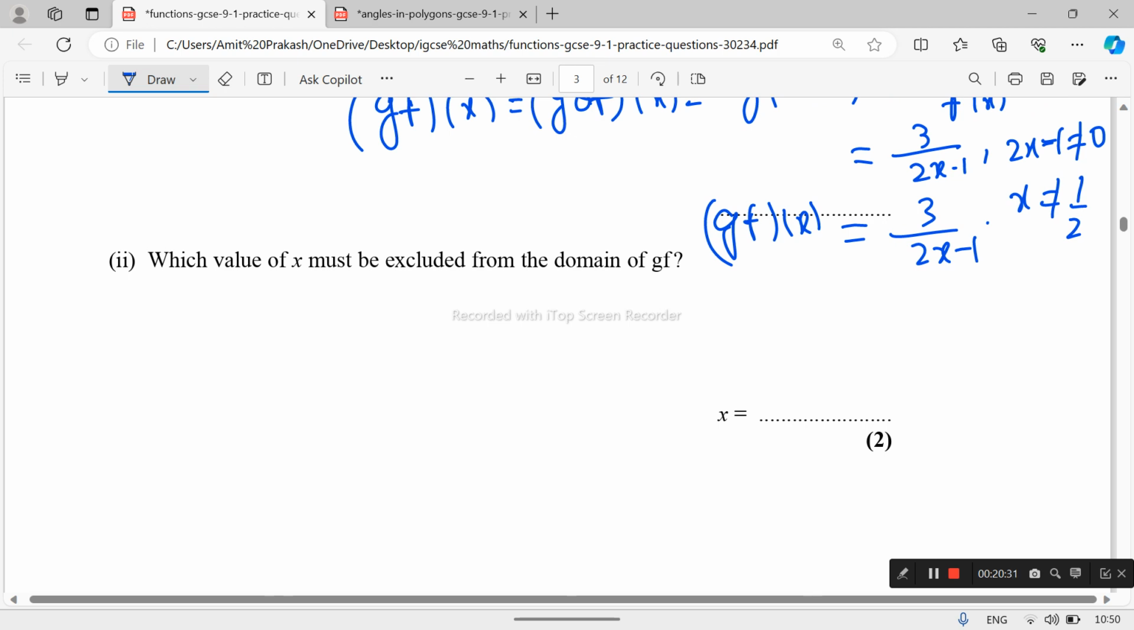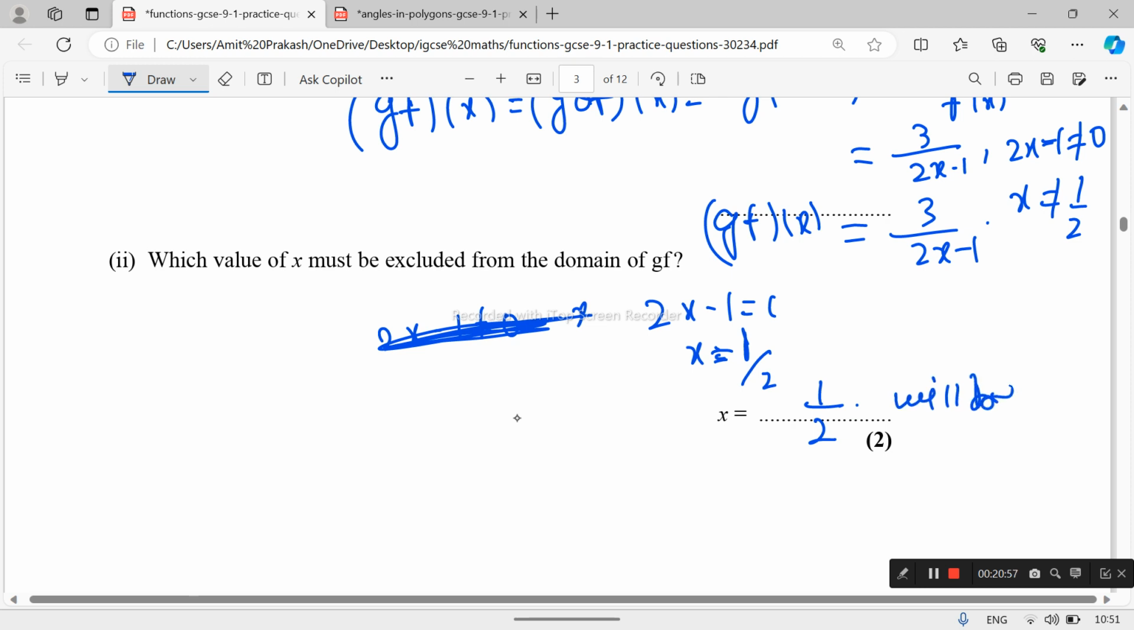Which value of x must be excluded from the domain of g f? As we have defined, 2x minus 1 can never be 0. If 2x minus 1 equals 0, x equals 1 upon 2, then the denominator will be 0 and this function will be undefined. So x equals 1 upon 2 will be excluded from the domain.